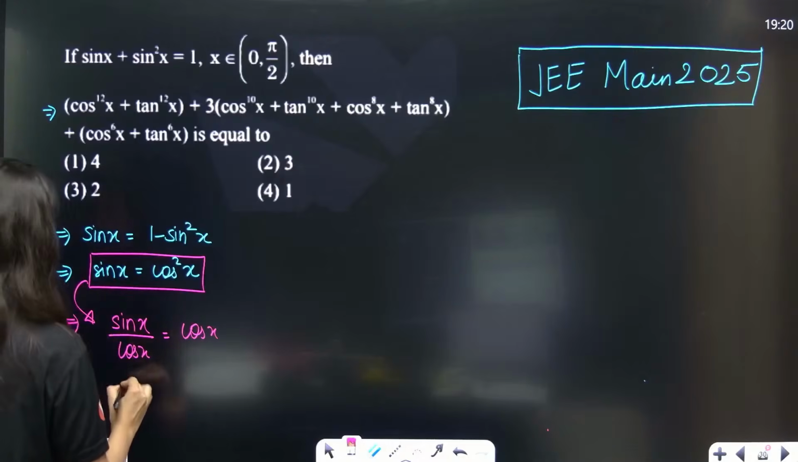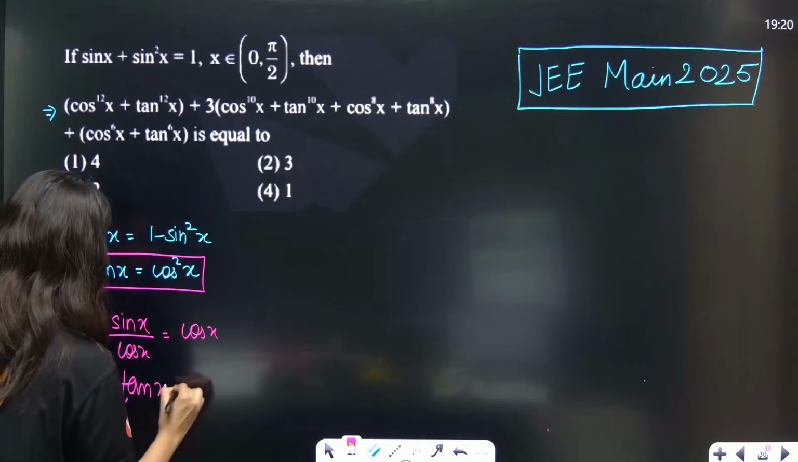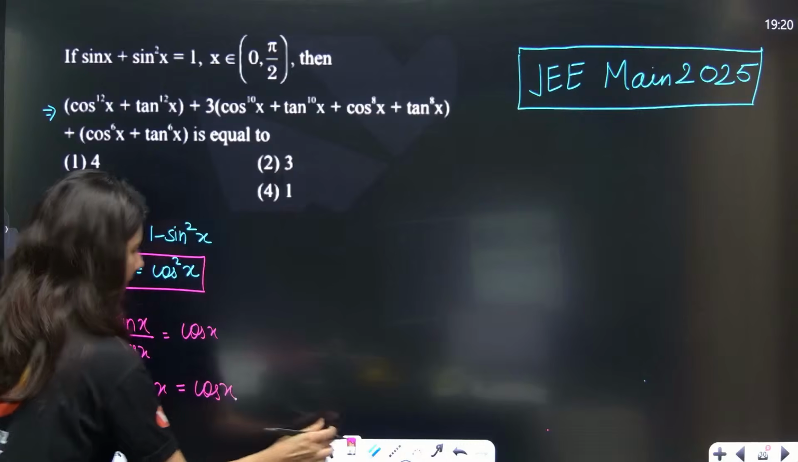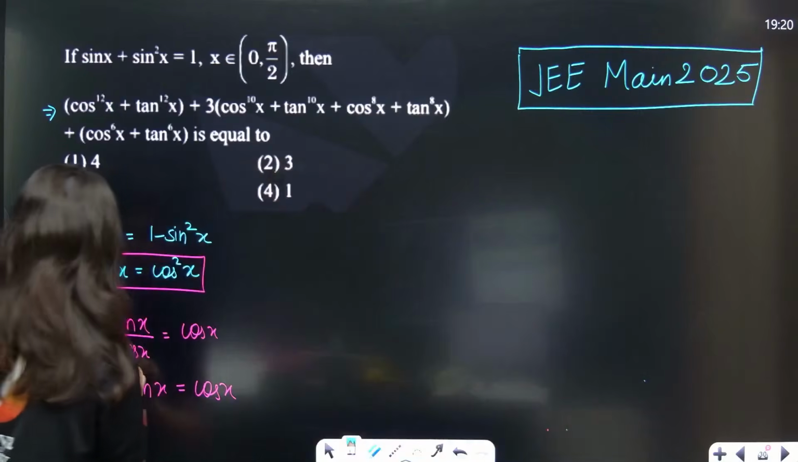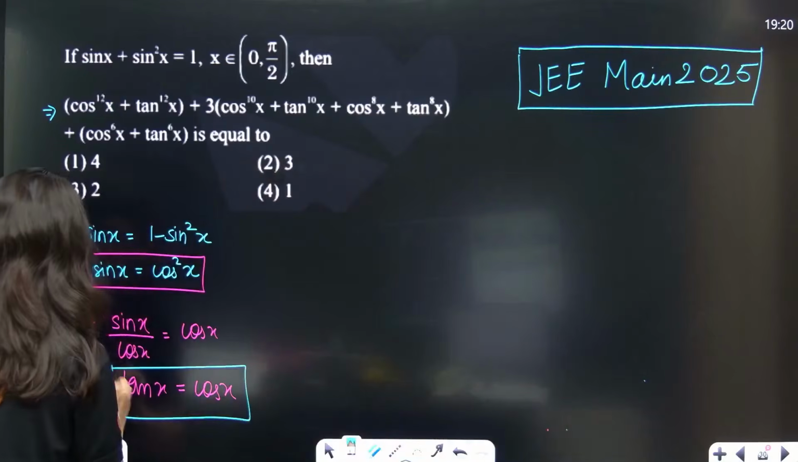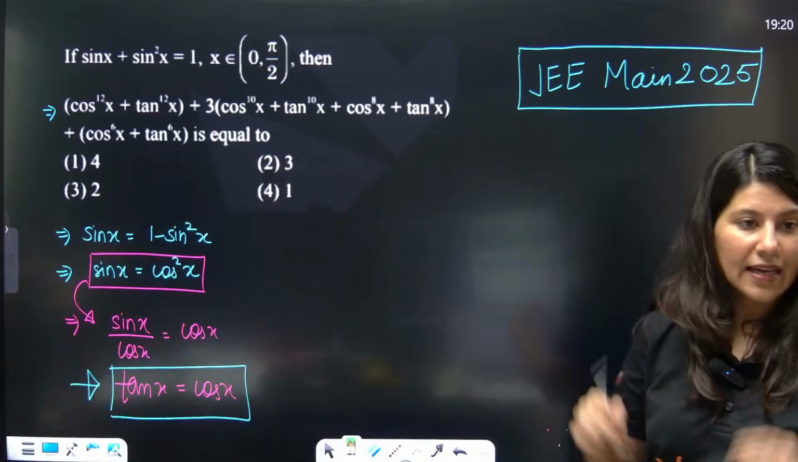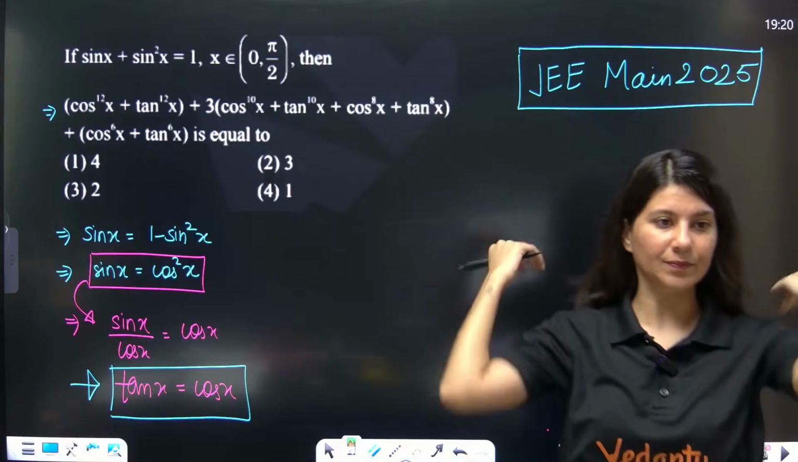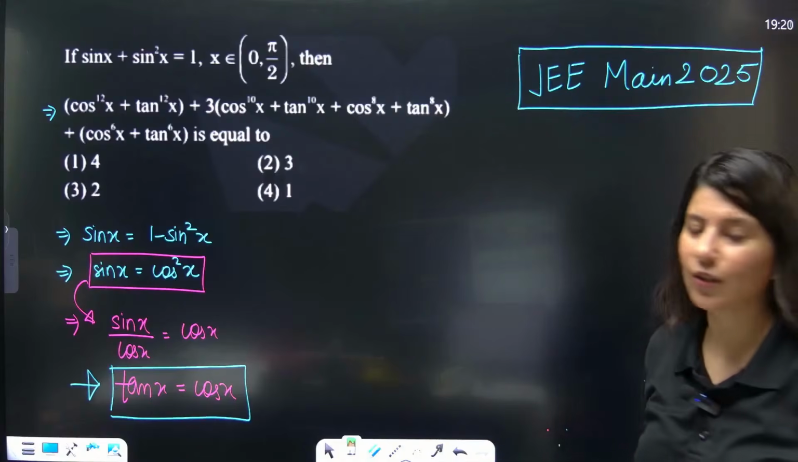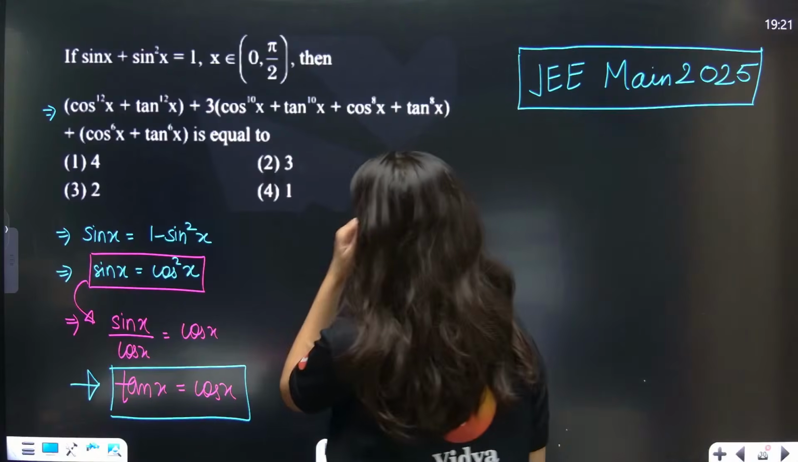So that means tan x is equal to cos x. Everybody, tan x and cos x are equal. Yash is saying answer 2A. Let's see, tan x and cos x are equal.